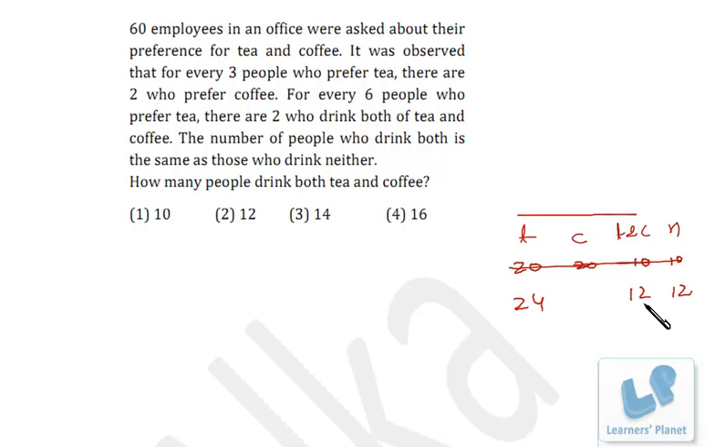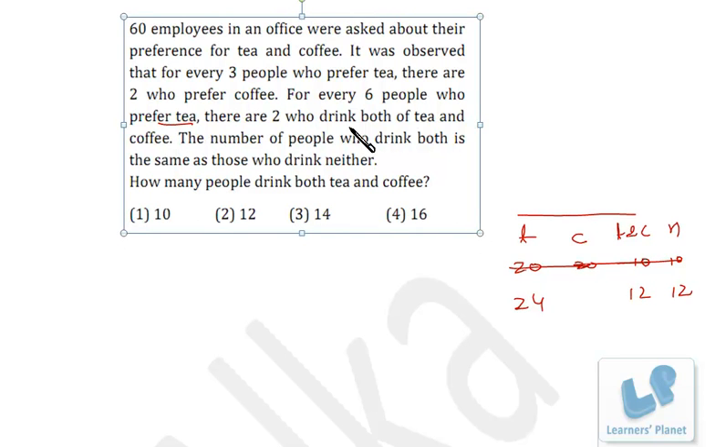This 24 plus 12, 36 should be 3 times of this, right? For every 6 people who prefer tea, there are 2 who drink both tea and coffee, right? So in tea, there are 36 people because 12 people are included in this, right? So 36 is 3 times of 12. Now the total of these three must be 50. So this is 24, this is 12, so this must be 12, right?